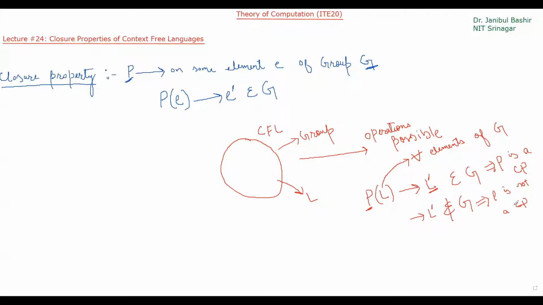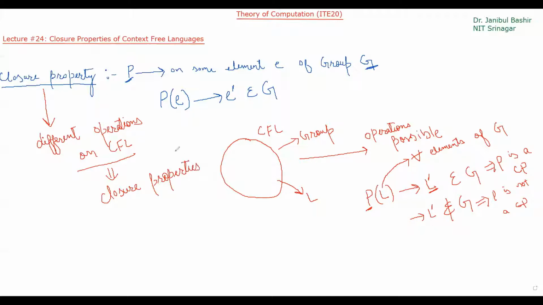So in today's lecture, we have to discuss different operations on context-free languages, and those operations which are closure properties. Closure properties means that when we apply those properties on context-free language, we will again get a context-free language. So we will discuss what operations are closure properties and what operations are not closure properties.